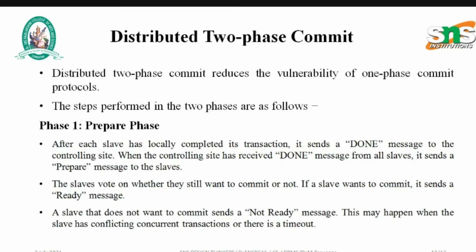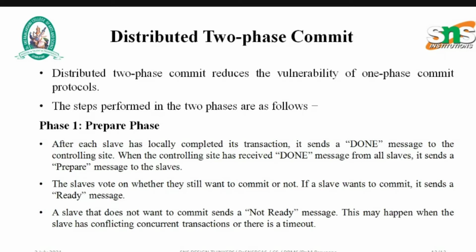After receiving the done message, the controlling site will send the prepare message to the slaves. The slaves vote on whether they still want to commit or not. If a slave wants to commit, it sends a ready message. If a slave does not want to commit, it sends a not ready message. Once the controlling site receives a ready message from all the slaves, it goes for phase 2.